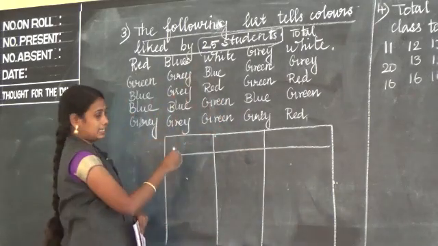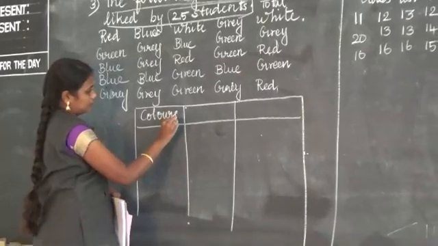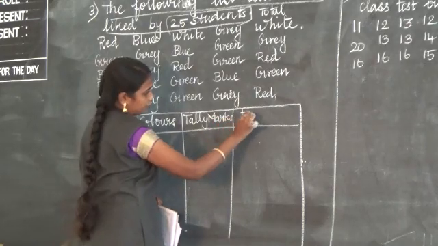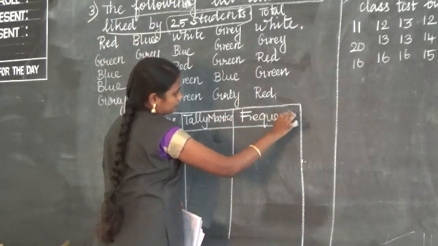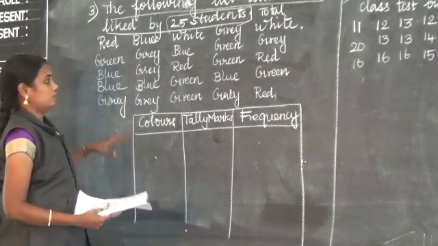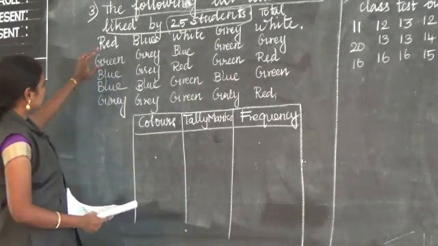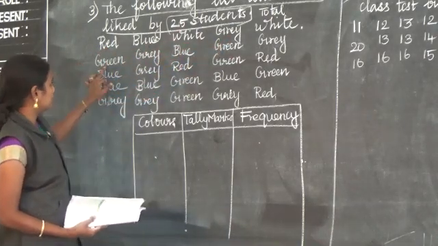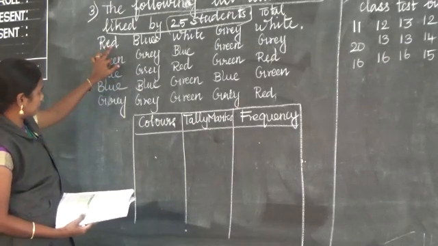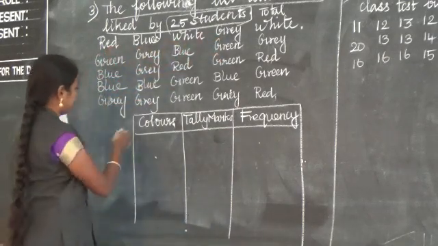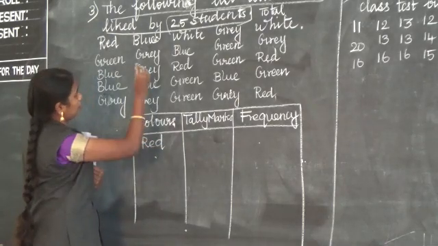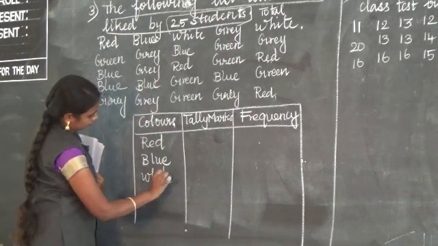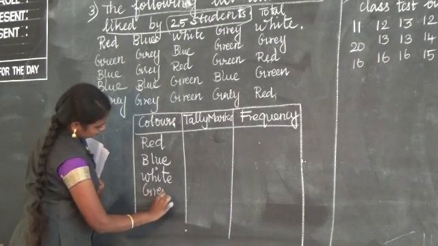Here given is colors, so the heading is colors. Next is tally mark. Next, frequency. So 3 columns will be there. Now, what are the colors? First find out: red, blue, white, grey, green. Totally 5 colors are there. See, red, blue, white, grey, green. Write those colors: red, blue, white, grey, green.